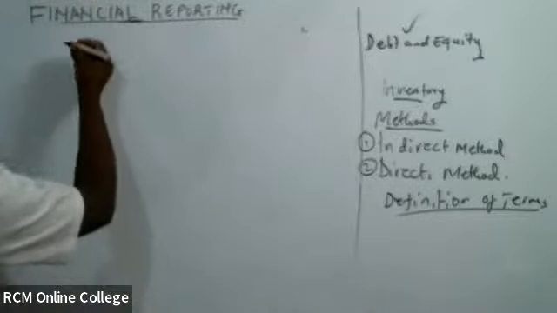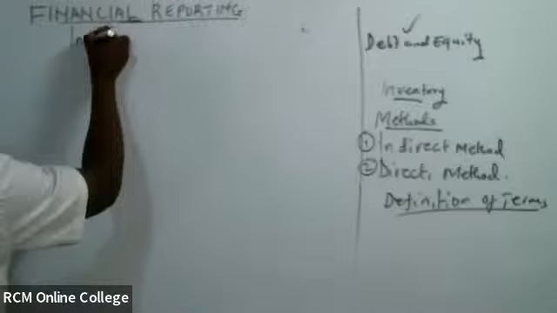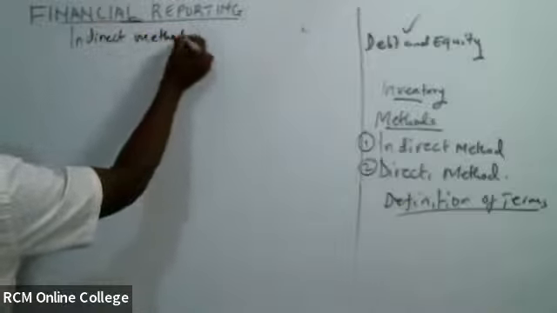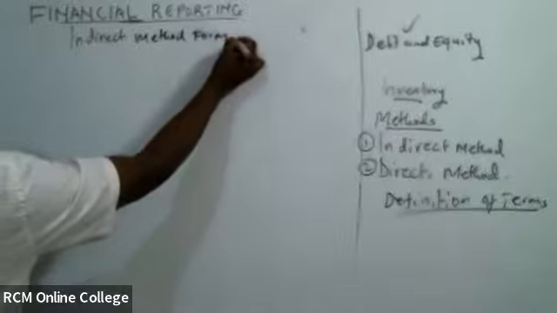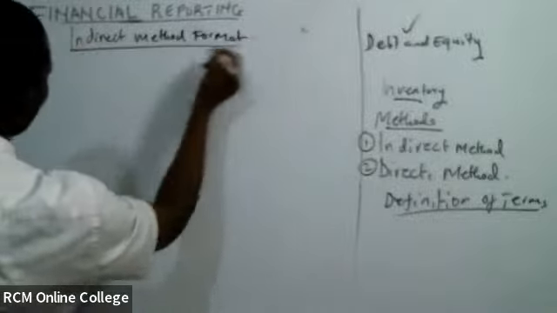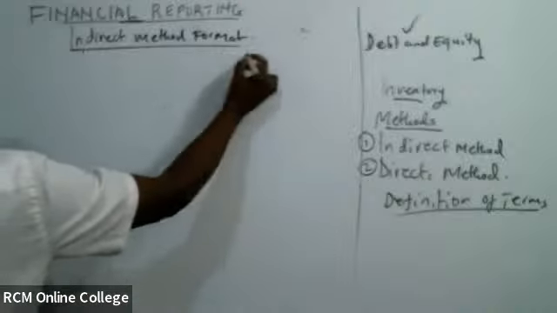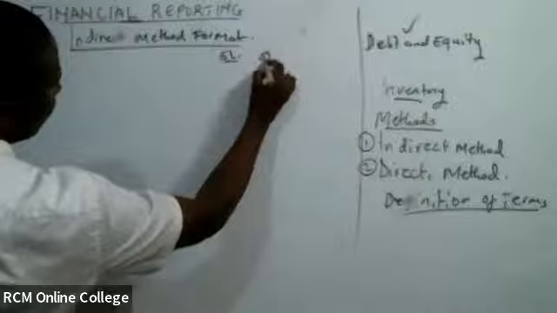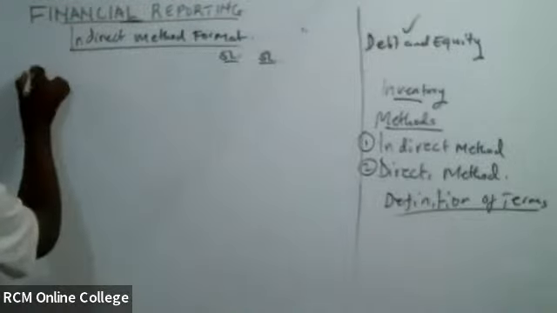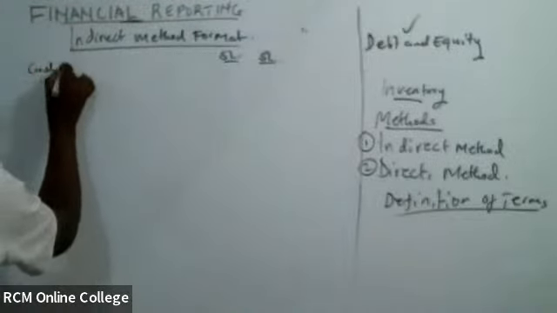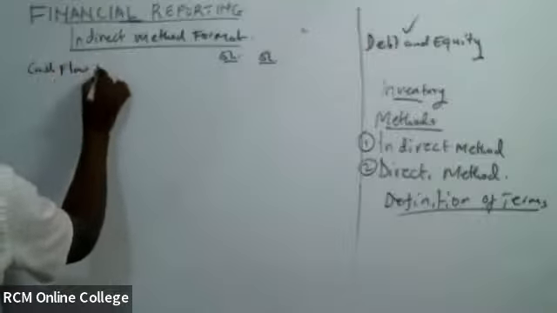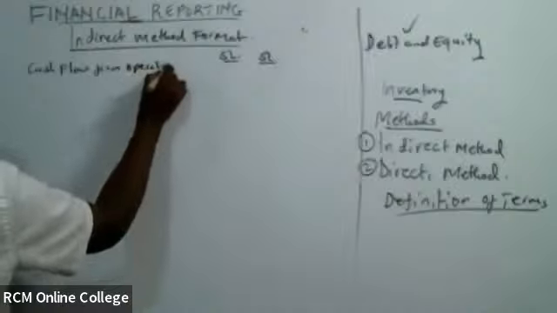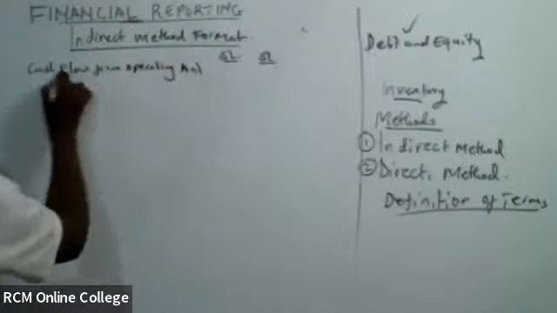So, indirect method format. We shall be having two columns. We always have two columns under cash flow. So we have the first activity, cash flow from operating activities.